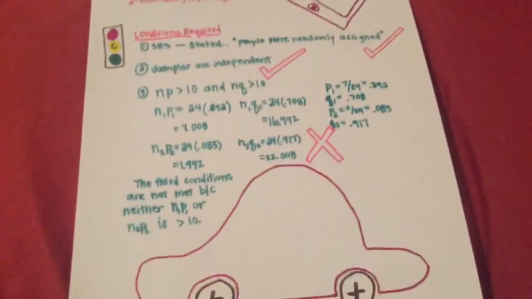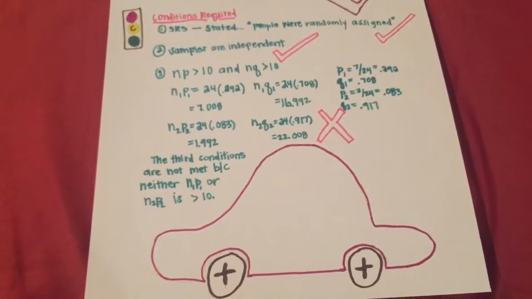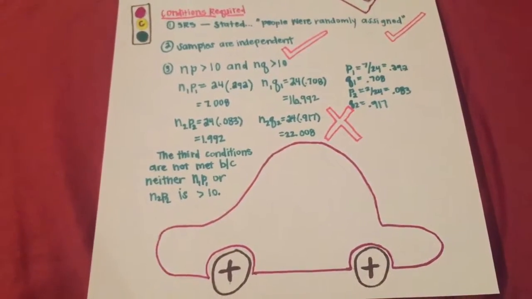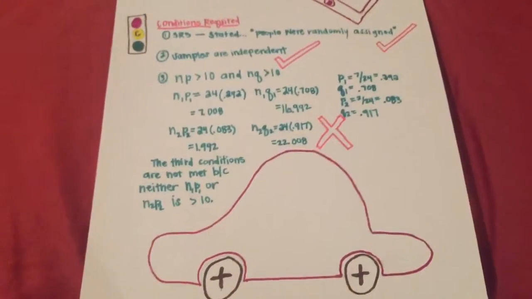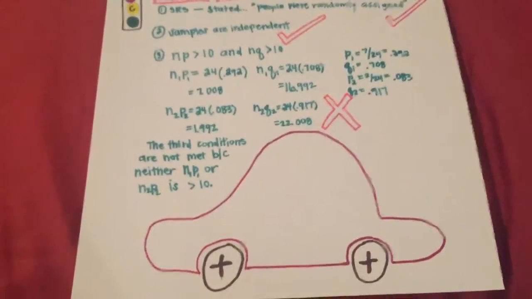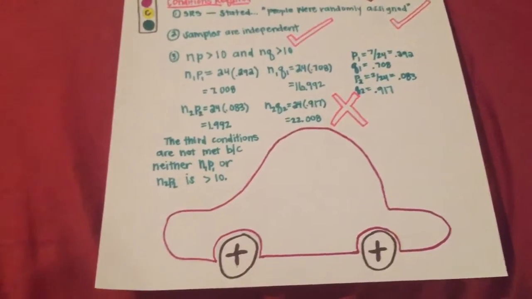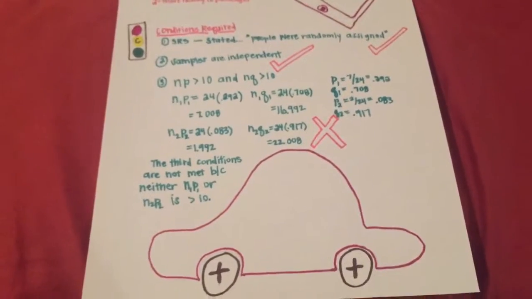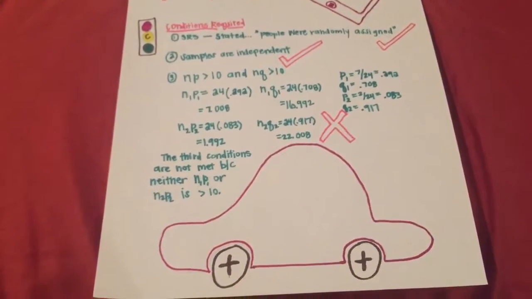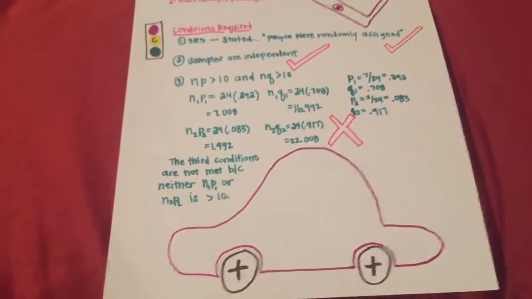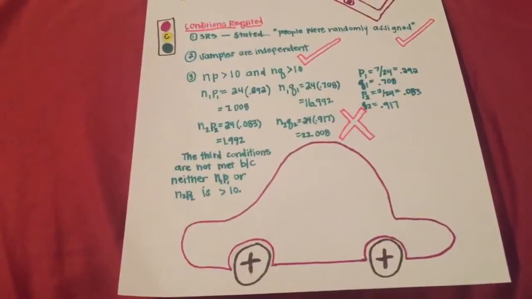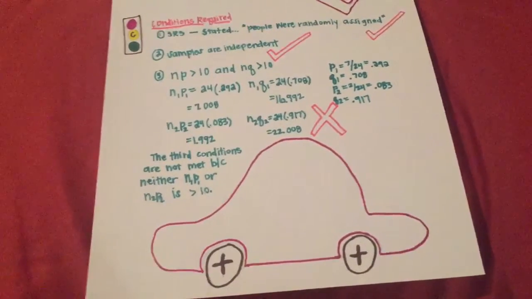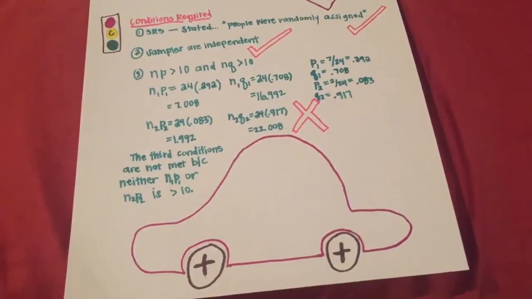Then for letter C, it says that we might consider using a 2-sample z-test to answer the researcher's question, but in order to do that, there are conditions that we have to check for this test to be appropriate, and so it wanted us to state what the conditions are. So there are 3 conditions. It has to be a simple random sample. The samples have to be independent, and np and nq have to be greater than 10.